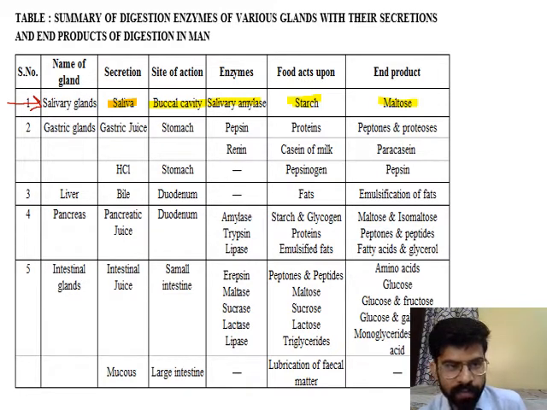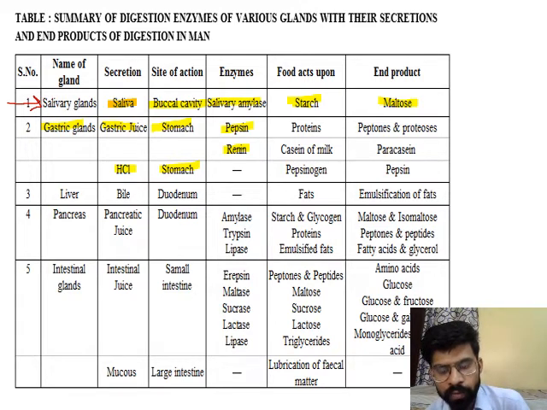Next, the gastric gland. The gastric gland is present in the stomach. It releases gastric juice plus HCl, and the stomach is the site of action. Gastric juice contains pepsin and renin. Pepsin and renin are present in inactive form and are activated by HCl. Pepsin is present as pepsinogen, and renin is present in the prorenin form.